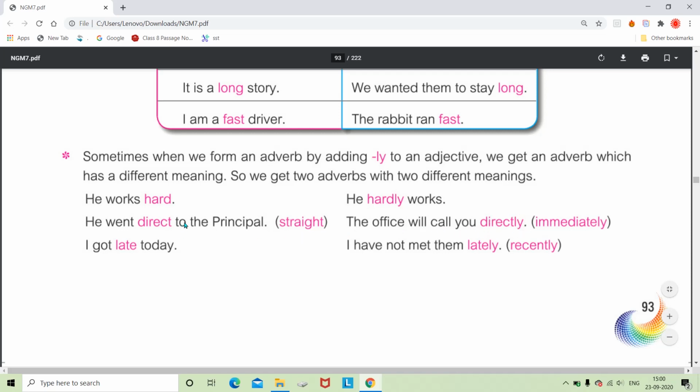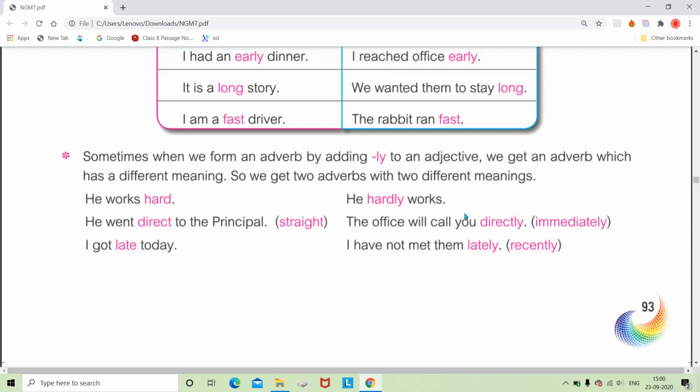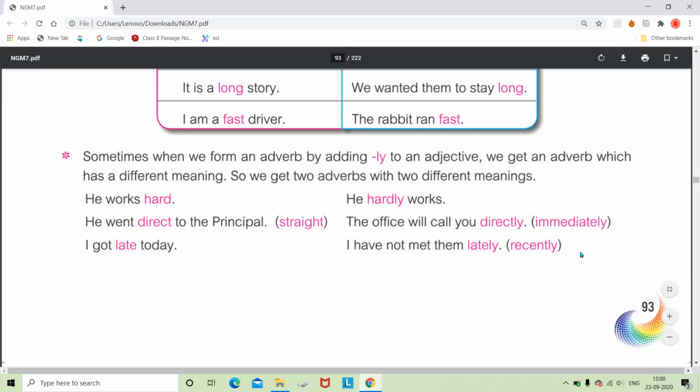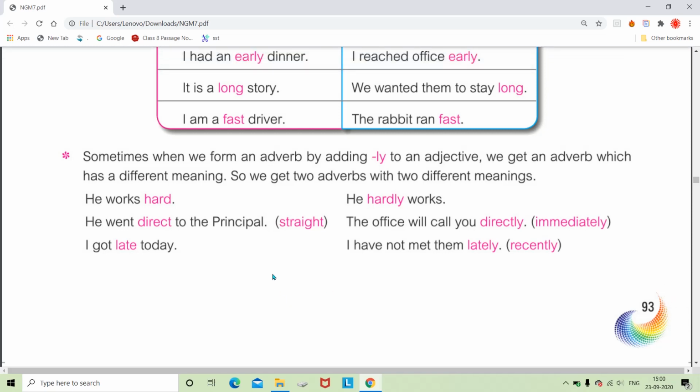We have added ly after direct, but both have a vast difference in meaning. At first glance we may say there is not much difference, only ly is added, so the meaning would not have changed, but it is not so. Meanings are completely changed in some of the words.